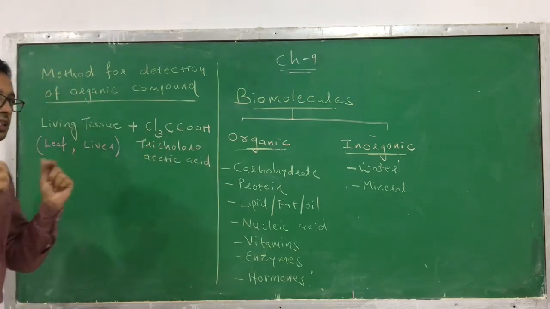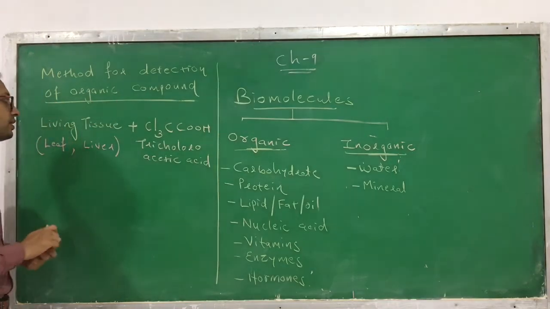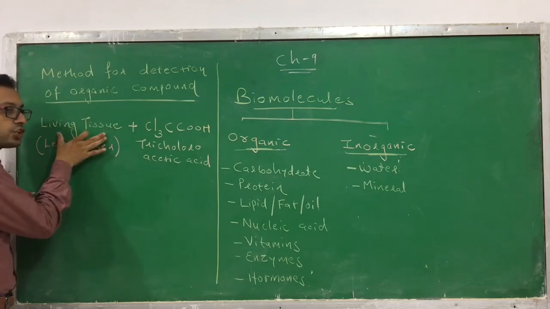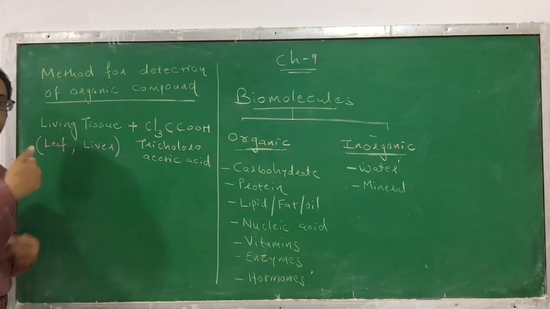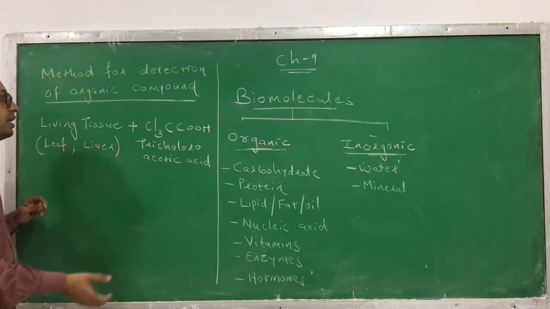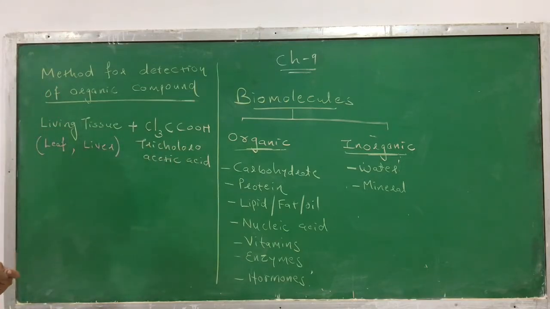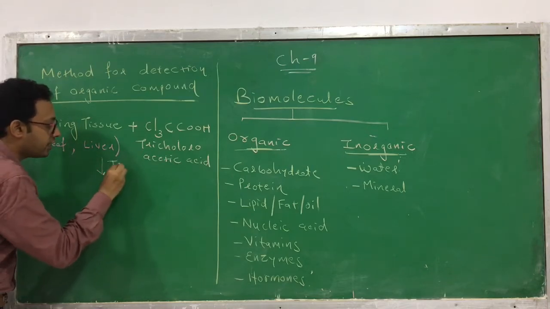So the first step in the determination of organic compounds that you can find in a living system or any living organism: you have to take any living tissue, which may be a leaf or stem or liver or stomach, or any living tissue of a plant or animal or any microorganism. You have to mix it with trichloroacetic acid, Cl3CCOOH. Okay, so you have to triturate it. That means you have to mix it.